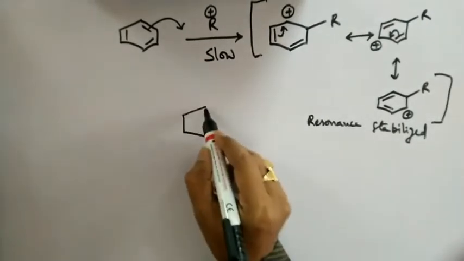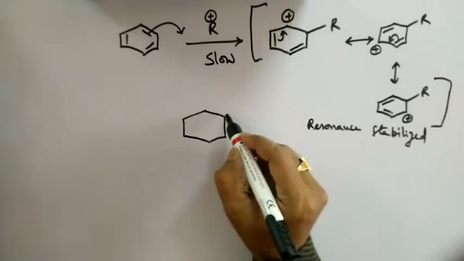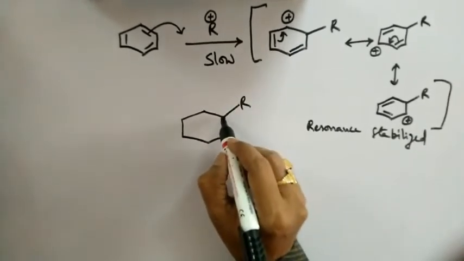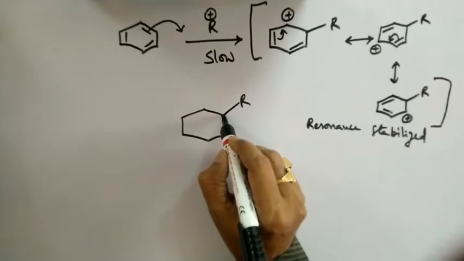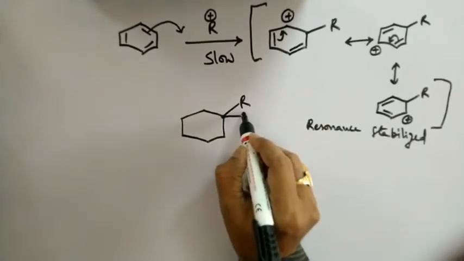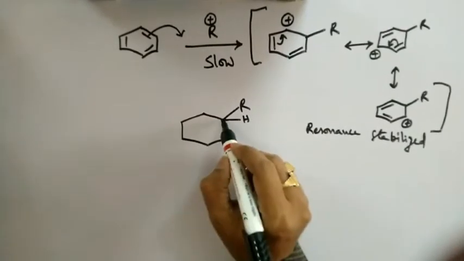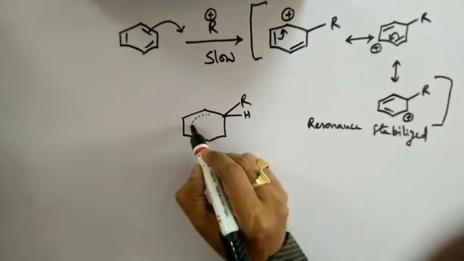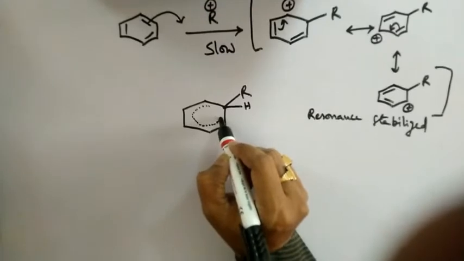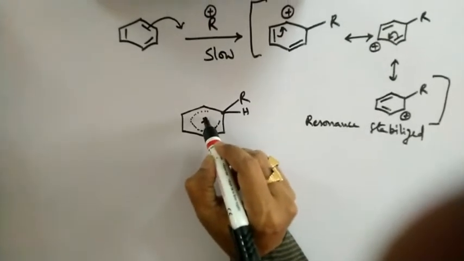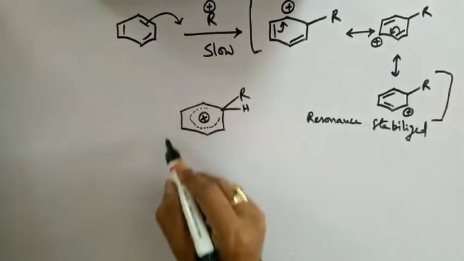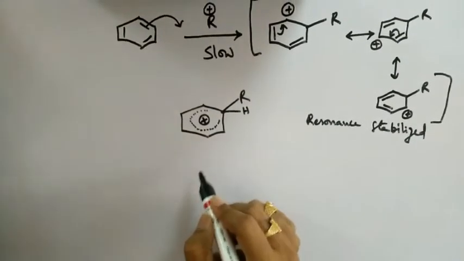We have a benzene ring, we have an alkyl group here. Mind you, this is the sp3 carbon which also possesses a hydrogen. For clarity's sake, we are not writing the hydrogen, but there is a hydrogen here. All the remaining carbons are sp2 carbons, wherein the positive charge is distributed throughout, hence the positive charge is written like this. So this is our intermediate carbocation resonance hybrid.